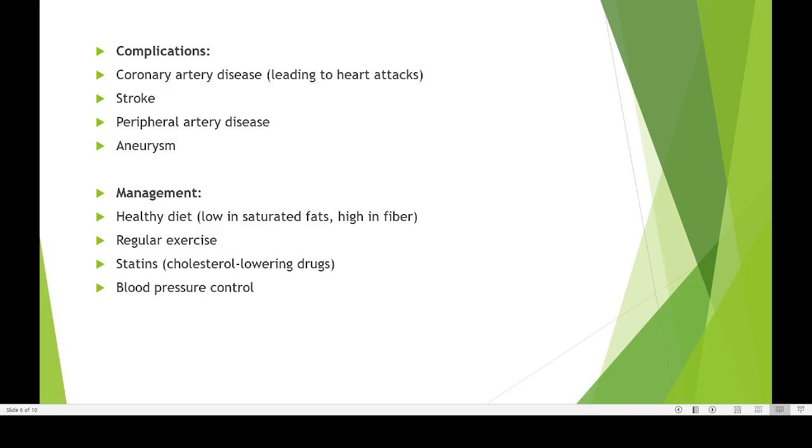And here finally we can see the techniques you can use to manage this. One is a healthy diet, low in saturated fat. Eat less fat. If you are taking a lot of milk, butter, chicken and meat, all these are rich in saturated fat.